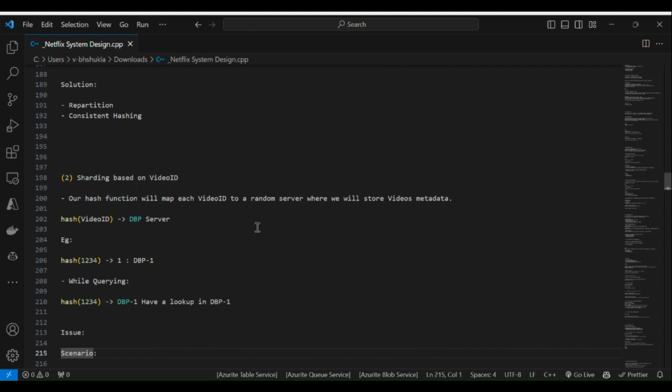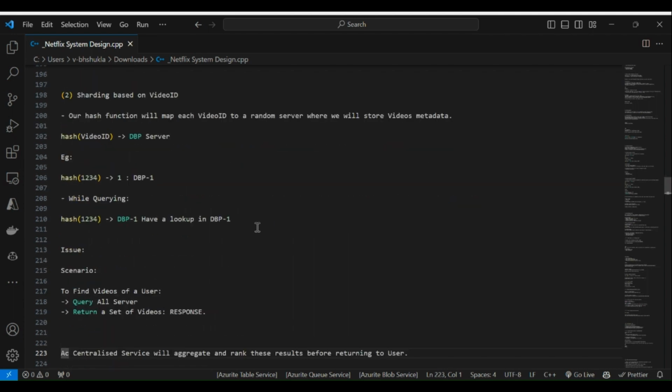We can also have sharding based on the video ID, so our function will map each video to a random server where we store the video metadata. So we hash the video ID to a DB server, and while querying we hash to DB1 and look up in DB1. These are the sharding approaches based on the video ID.